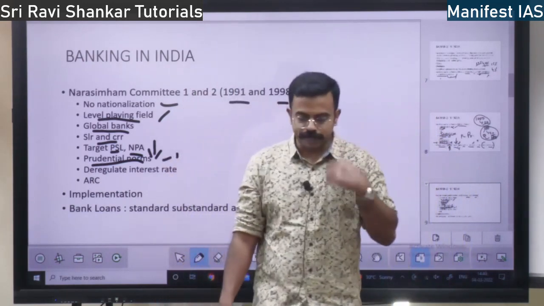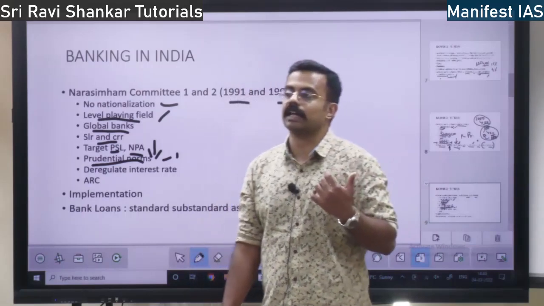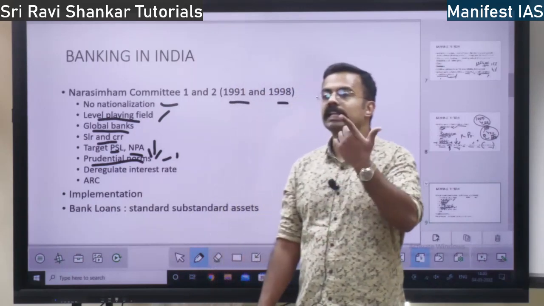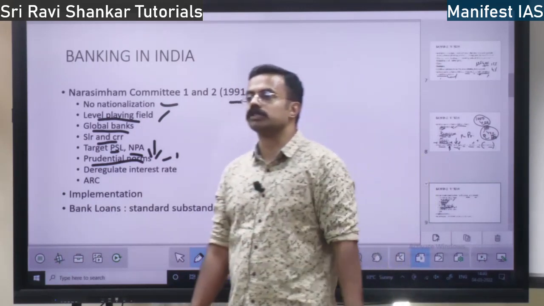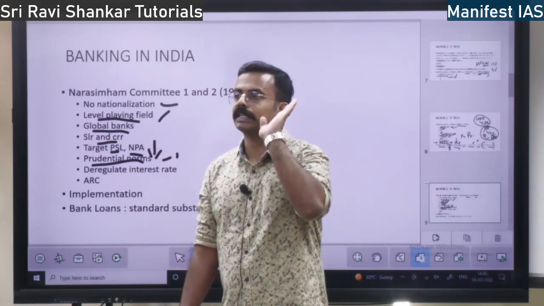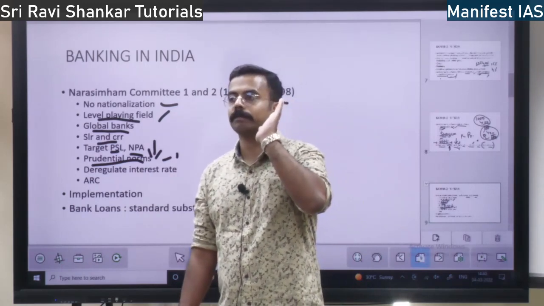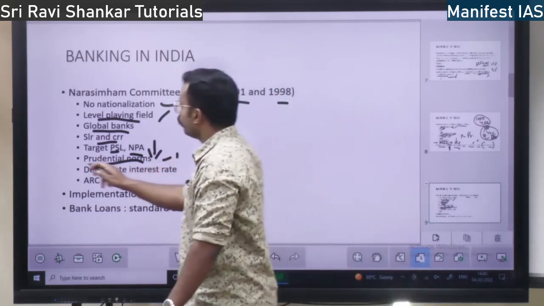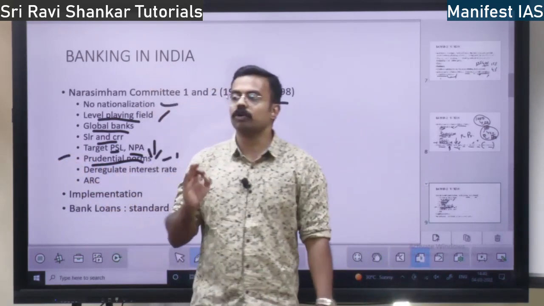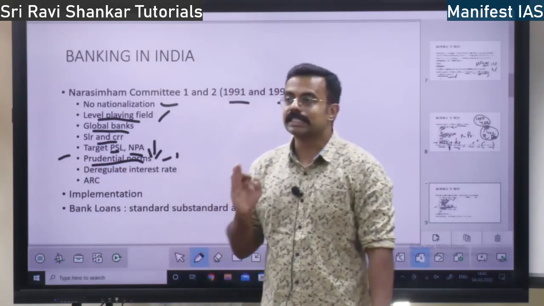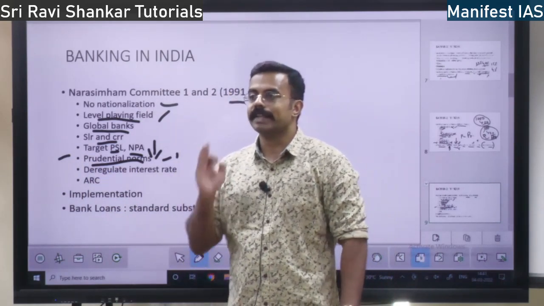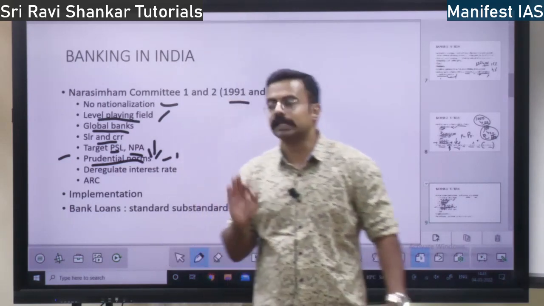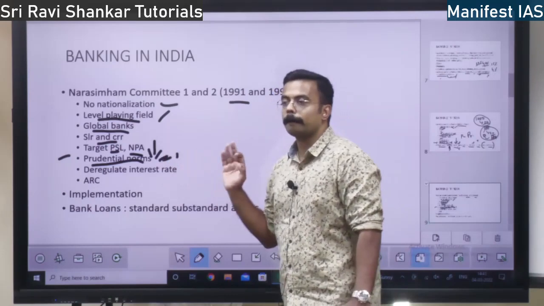Just now, the 2008 financial crisis happened in the US. It was because of subprime lending. That is, ineligible people were given loans. So those people did not, as expected, give the money back to the banks. So we have to follow prudential norms. If we are giving a loan to some person, we have to assess his creditworthiness, whether he is eligible to take the loan. That creditworthiness should be assessed. That is, prudential norms should be followed.